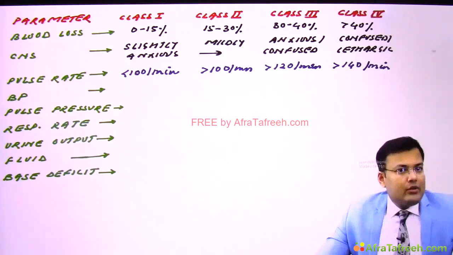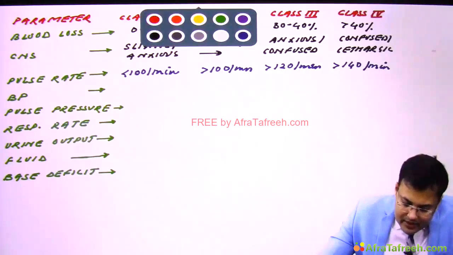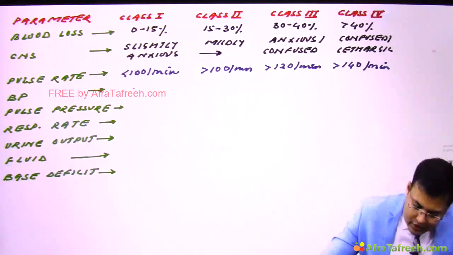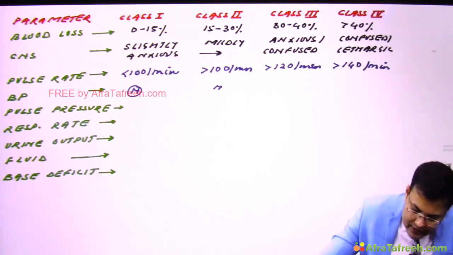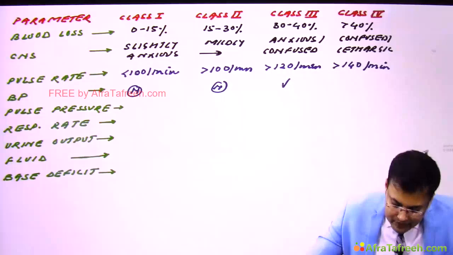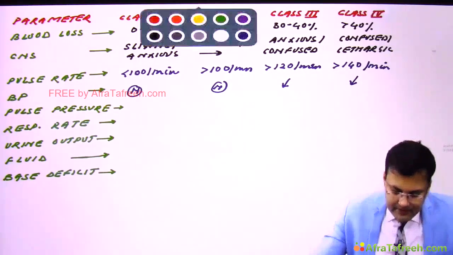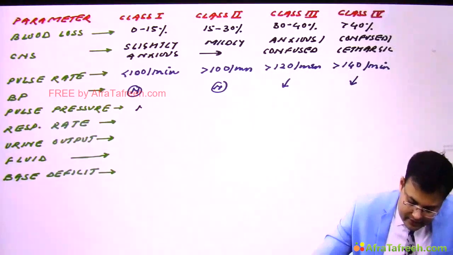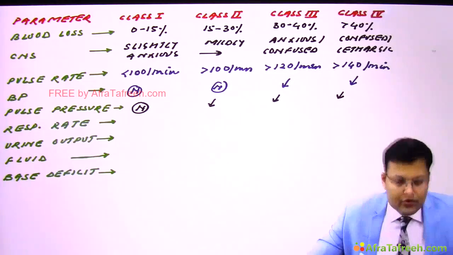Clear? Now coming to the blood pressure. See, the blood pressure is normal in class 1 and class 2, whereas it is decreased in class 3 and class 4. Clear? Pulse pressure is only normal in class 1. In class 2, class 3 and class 4, it is decreased.